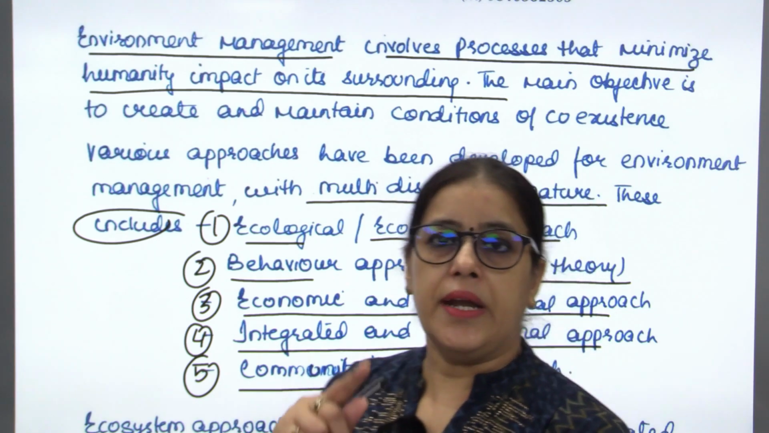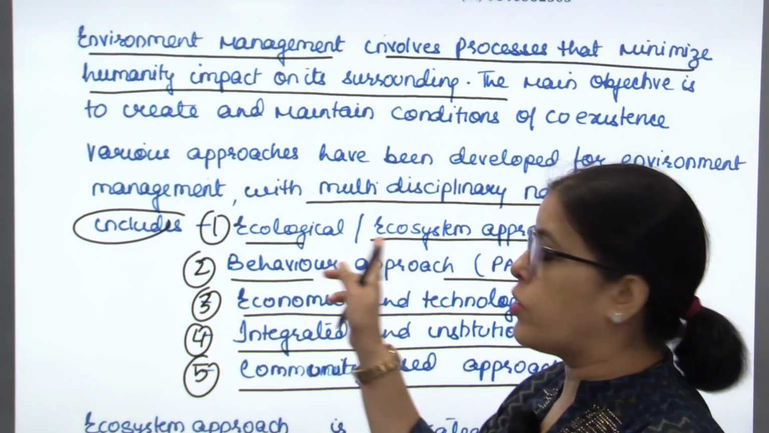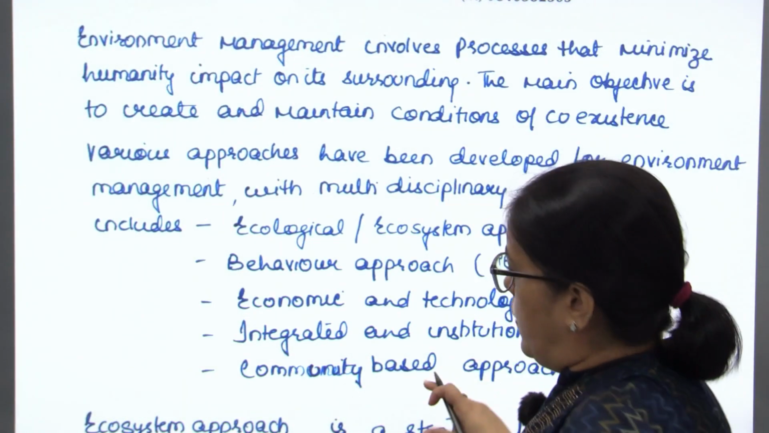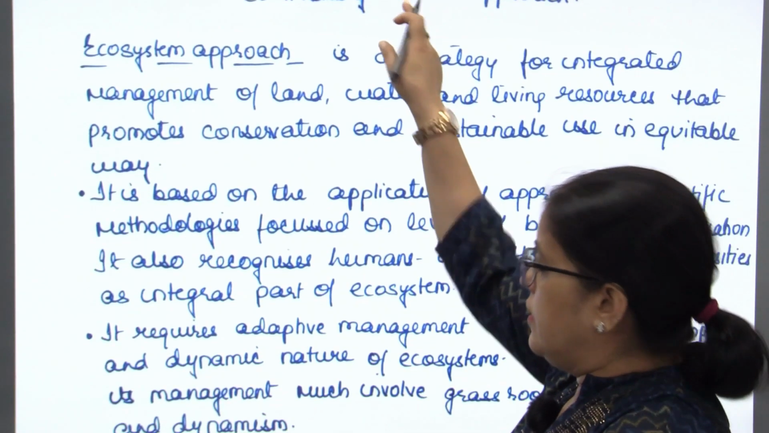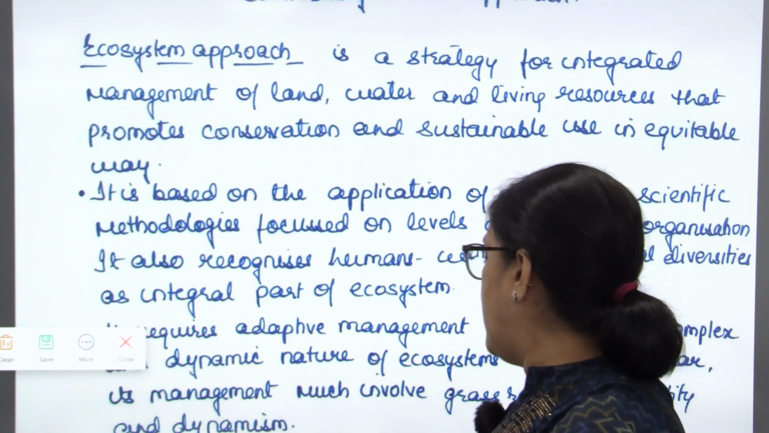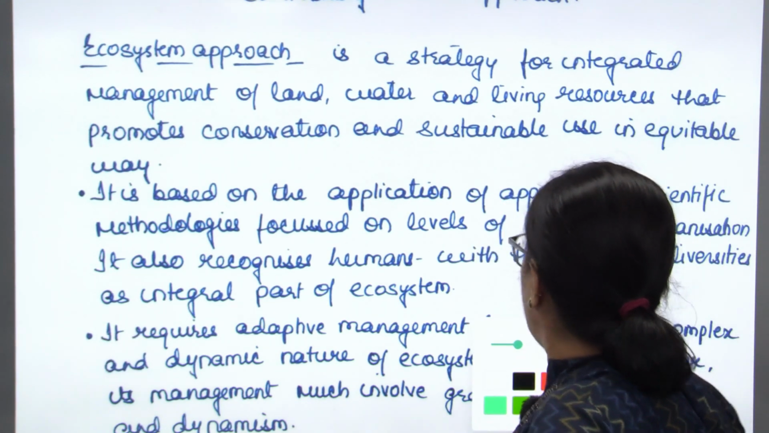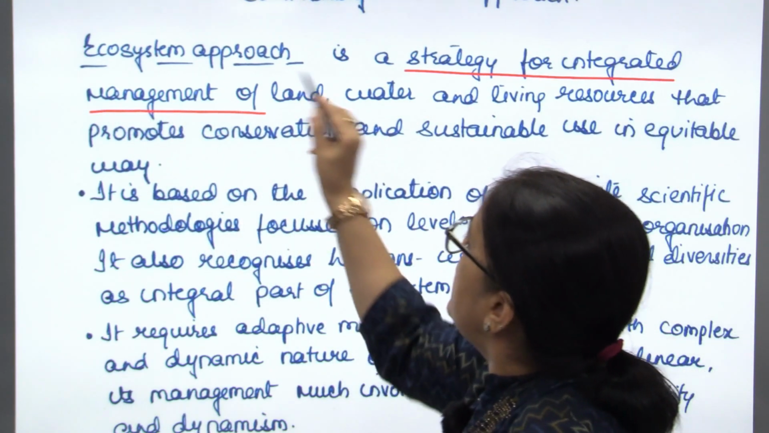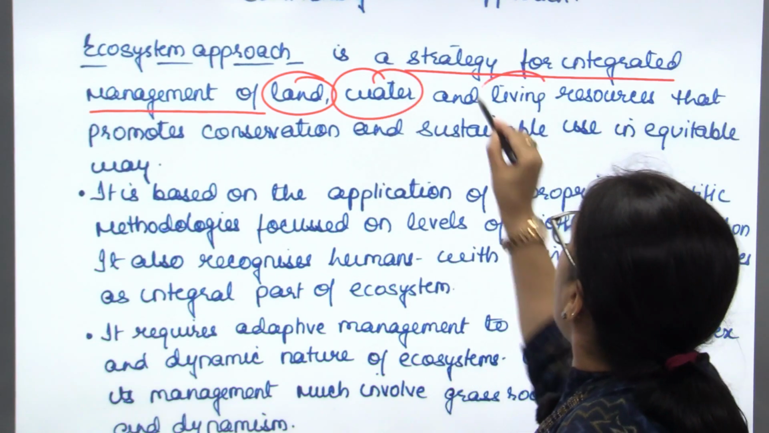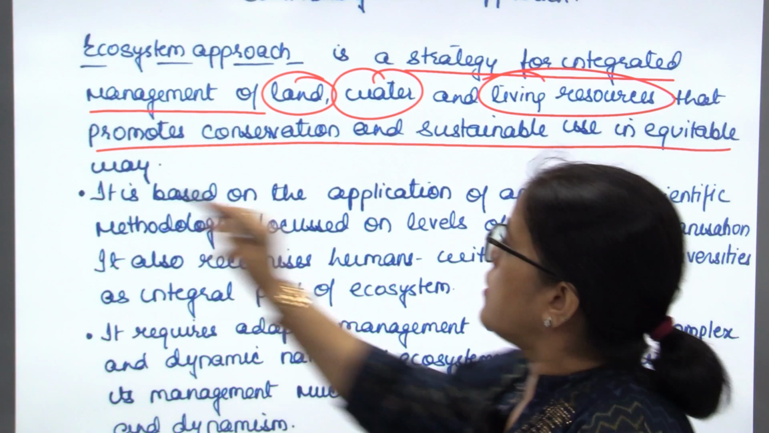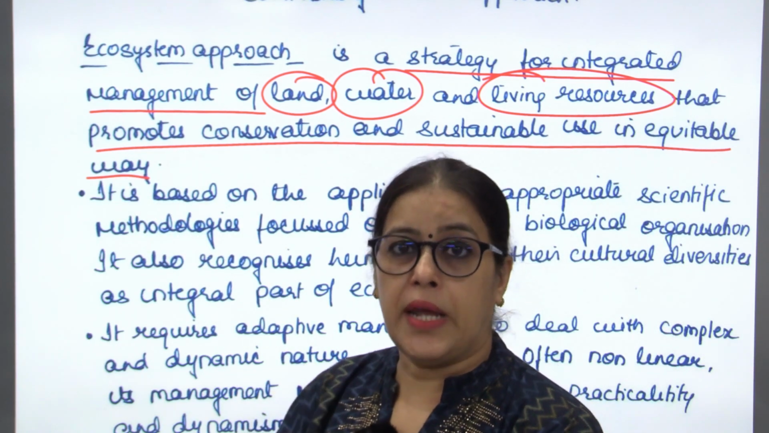Now, as you focus on the 2018 question, just talking about the ecosystem approach, its benefits and disadvantages, our answer begins there. What is the ecosystem approach to environment management? The ecosystem approach to environment management is a strategy for integrating management of land, water and living resources that promotes conservation and sustainable use in an equitable way.